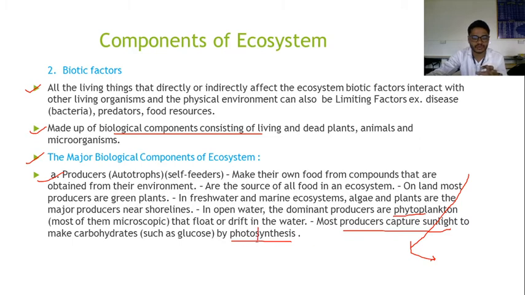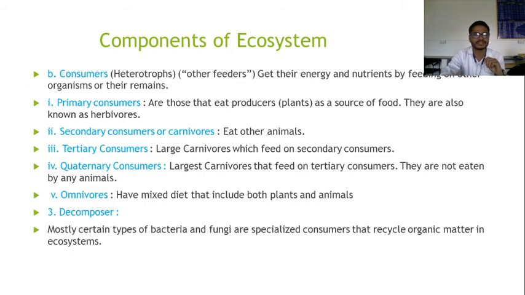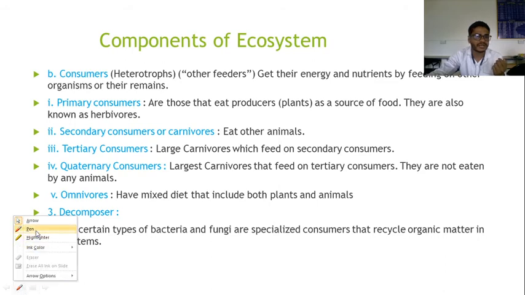The meaning of photo is light and synthesis means formation. The end product of photosynthesis is carbohydrate, sugar molecules, glucose molecules, all of that. And this is the second component of the ecosystem.